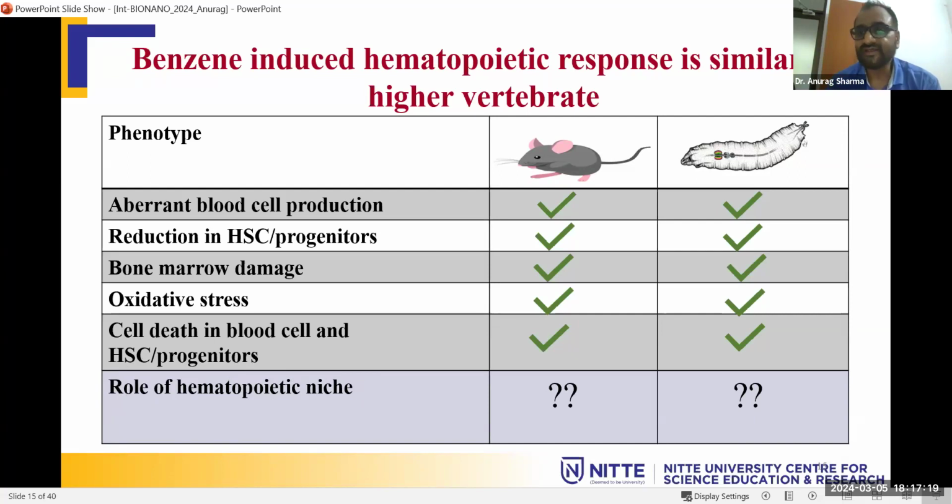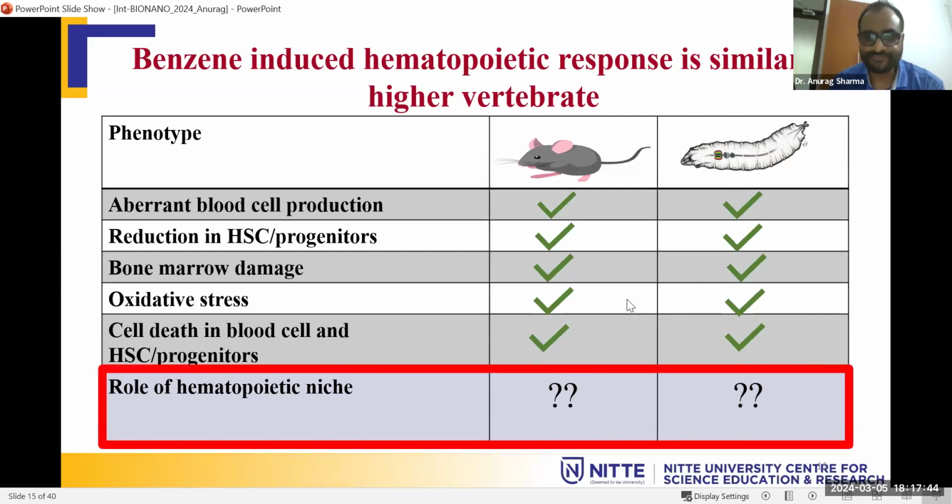We have to give some new information which is not available. So all this data is proven, we can use this model, at least for the benzene-induced hematopoietic response. So we decided, why don't we understand the role of the hematopoietic niche, which is not known right now in the case of benzene exposure.